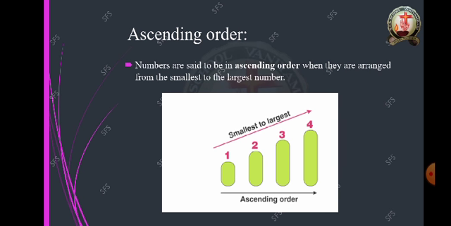Take for example, children, if you have a small pencil, a medium size pencil and a long size pencil, when you arrange the pencils from the smaller one, then the medium, then the larger, that is called ascending order.